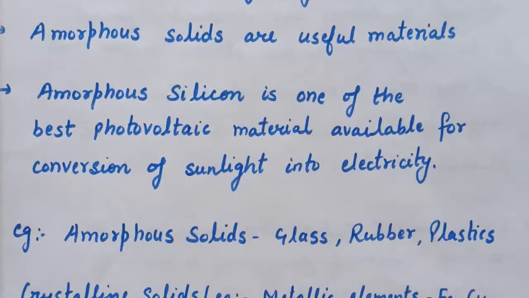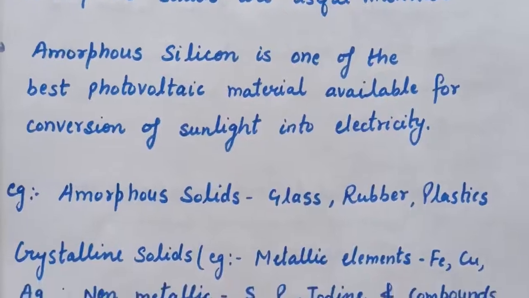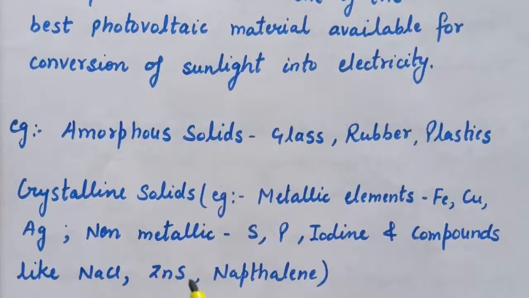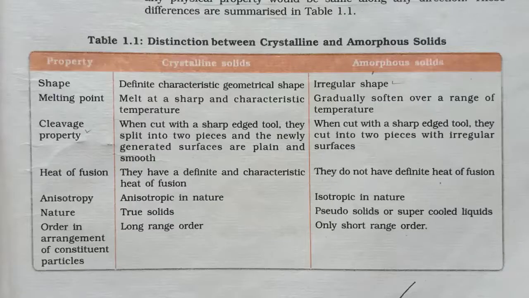Other examples of amorphous solids are glass, rubber, and plastics. The crystalline solids are metallic elements like iron, copper, silver, non-metallic elements like sulfur, phosphorus, iodine, and compounds like NaCl, ZnS, naphthalene. So these are the differences between crystalline solids and amorphous solids.